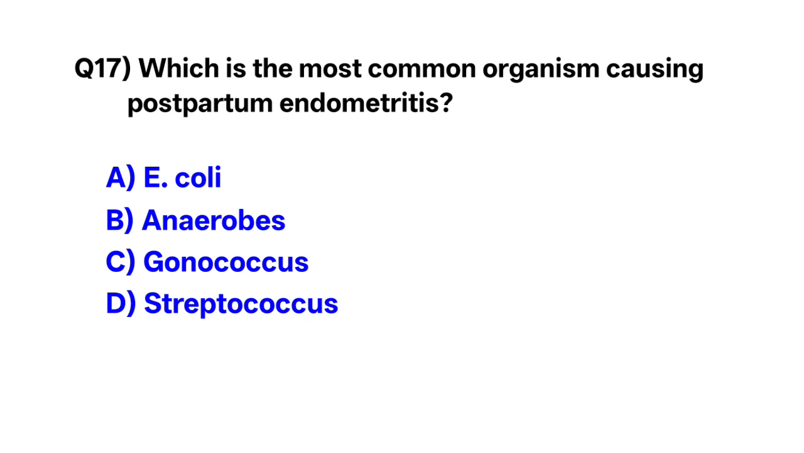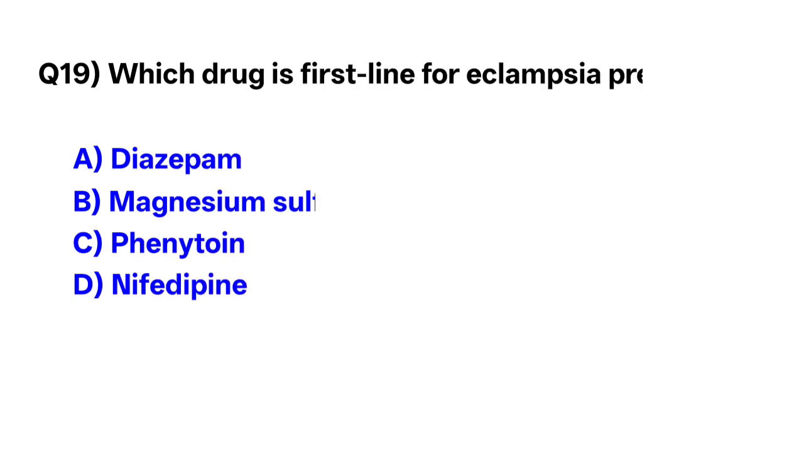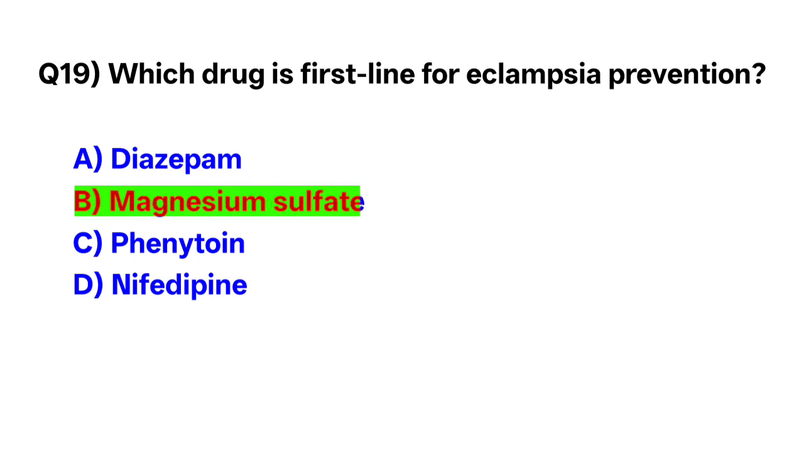Question number 17. Which is the most common organism causing postpartum endometritis? The correct option is B. Anaerobes. Question number 18. Which is the most common site for metastatic spread of ovarian cancer? The correct option is D. Peritoneum. Question number 19. Which drug is first line for eclampsia prevention? The correct option is B. Magnesium sulfate.